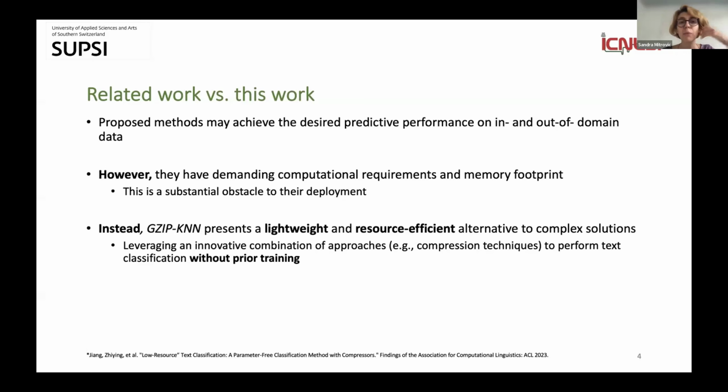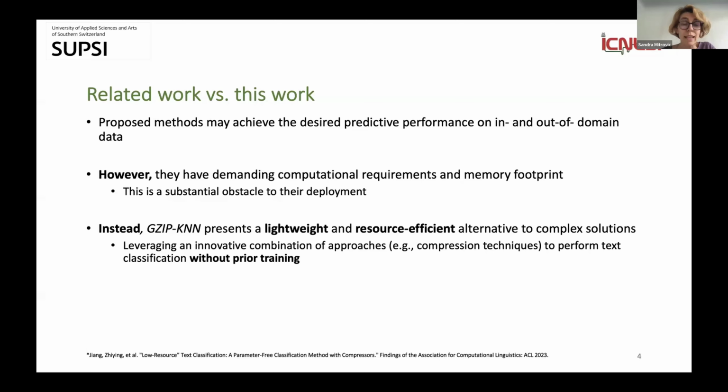So you would ask, okay, if there is so much work, why do we need to do more? The problem is not solved because these proposed methods may achieve the desired predictive performance, both on in- and out-of-domain data. However, they typically have demanding computational requirements and memory footprint. If you're using another LLM for detecting AI-generated content, and fine-tuning it, that's very carbon expensive.